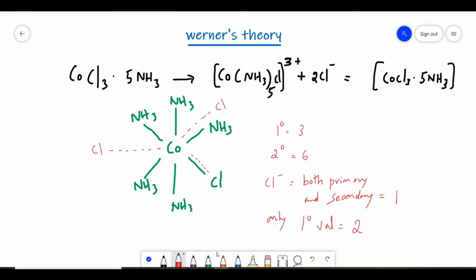In the same way, we can also write the structure of CoCl3·4NH3, and we can also write for CoCl3·3NH3. So next one is CoCl3·4NH3. Here there will be two chlorines inside, and here only one chlorine.